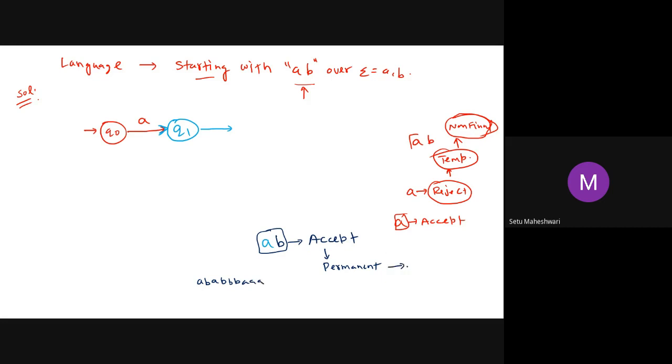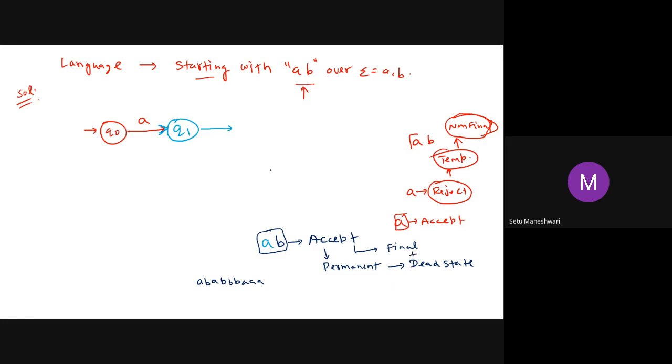Since it is permanent, it has to be a dead state, and since it is acceptance, it has to be a final state as well. So what am I supposed to make? A final dead state.